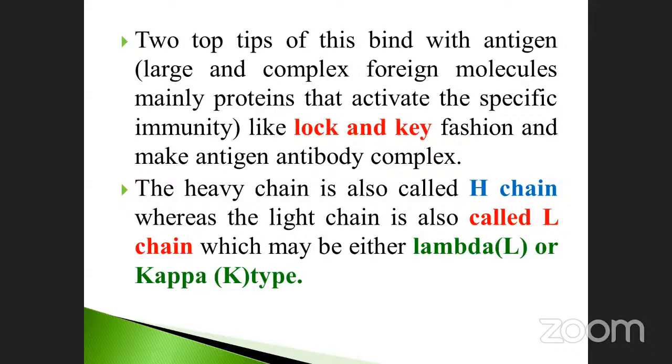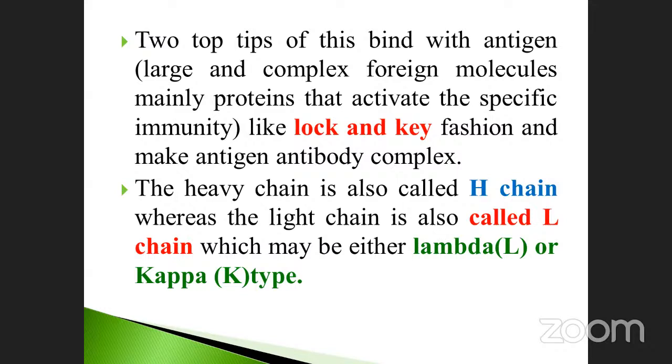Then only the antigen antibody complex will be formed. Otherwise, it will not form. Just like the lock and key model, when you study enzymology, the specific substrate binds with the specific enzyme. As a result, you get an enzyme substrate complex, isn't it? Likewise, the antigen antibody is also specifically bound. That is a very, very important part. Okay, go to the next one.